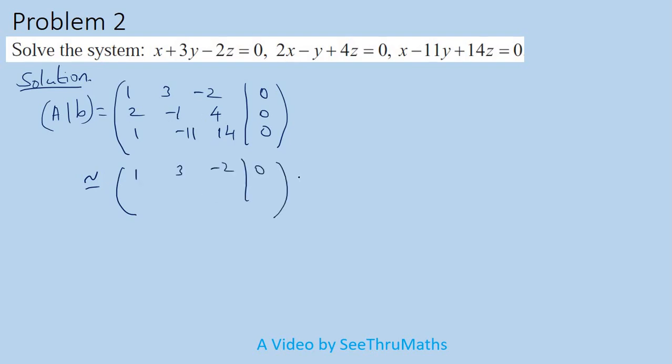So second row, what am I going to do? Row 2 is replaced by row 2 minus 2 times row 1. So 2 minus 2 is 0, minus 1 minus 6 is minus 7, 4 plus 4 is 8, here 0. It is easy for row 3. Row 3 is replaced by row 3 minus row 1. What is it? 1 minus 1 is 0, minus 11 minus 3 is minus 14, 14 minus of minus 2 means plus 2, so 14 plus 2 is 16, and here 0.